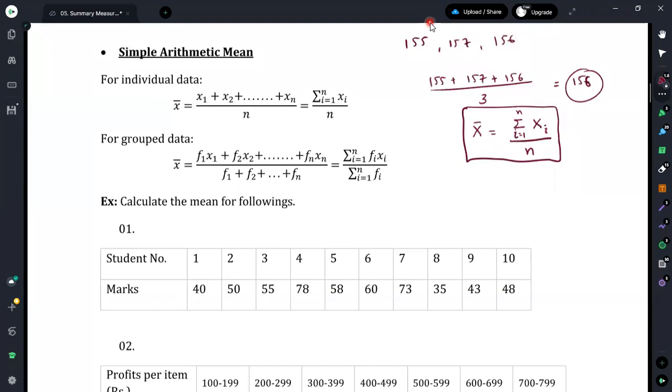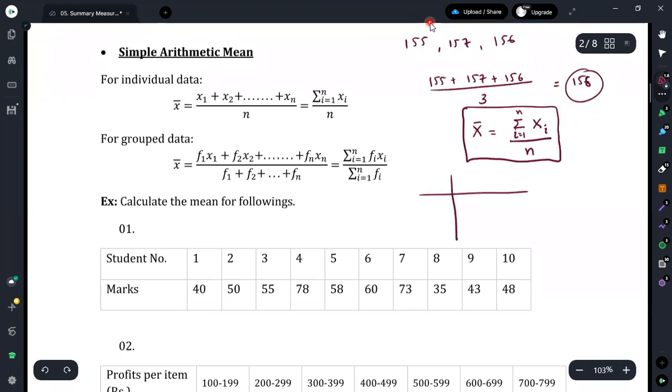But if you come to the group data, you may have the group data in this way. Here you may have the values in this form, quite like frequency distributions as well. Here you may have the xi values, and here you may have the fi values. It means that the observed value is denoted here, and then the frequency of that value is also mentioned here.